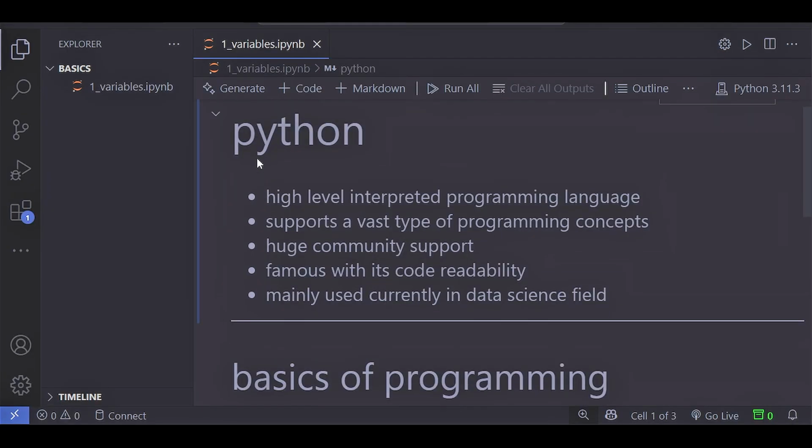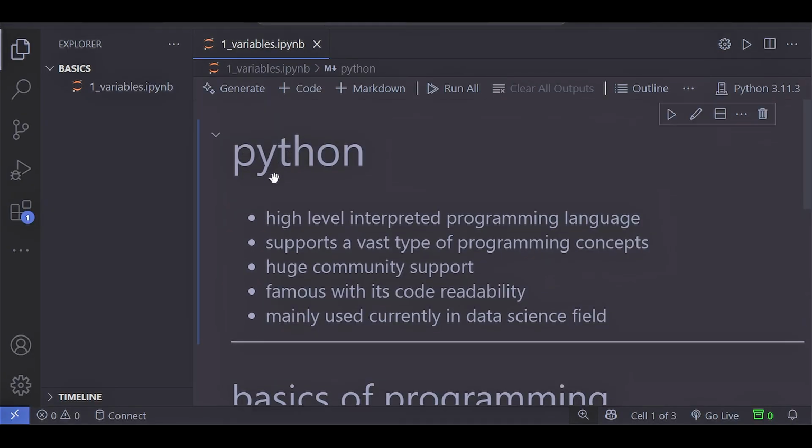Jump into it. What is Python? Python is a high-level interpreted programming language. High-level means that this language will hide the technical details of the computer, so we don't have to deal with those hard details like the memory, etc. Interpreted means that it's compiled and then run in one go. It does not generate a compiled file that we could run like C or C++.